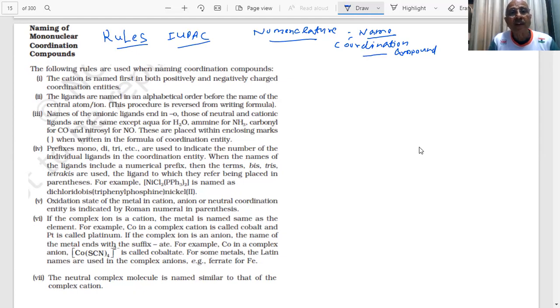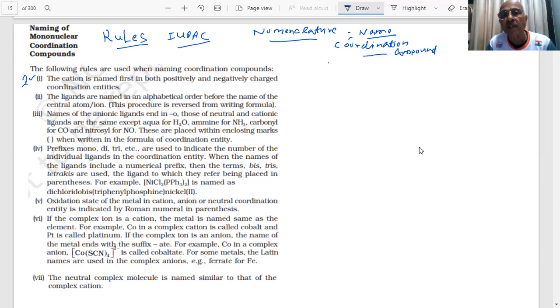The following rules are used when naming the coordination compound. First, the cation is named first, in both positively and negatively charged coordination entities. Rule number one, students. What is the meaning of this? What do you mean by this? We have to understand it. He is saying the cation is named first.